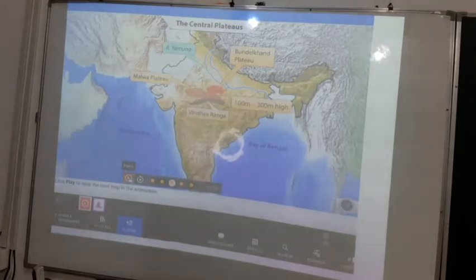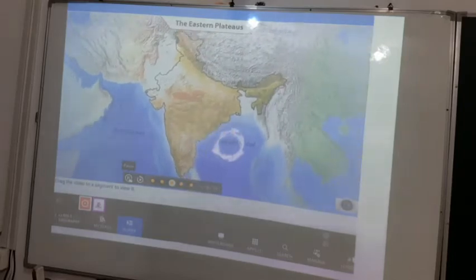Okay, so you have seen how this Bundelkhand plateau is a part of the central plateau. And there is another, that is the Malwa plateau. There is a Vindhya range, and this is a 100 meter to 300 meter high range. So like this you have to note down the points. Okay. The eastern plateaus lie to the east of the central plateaus.